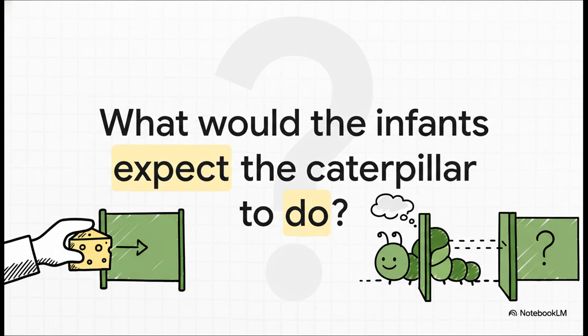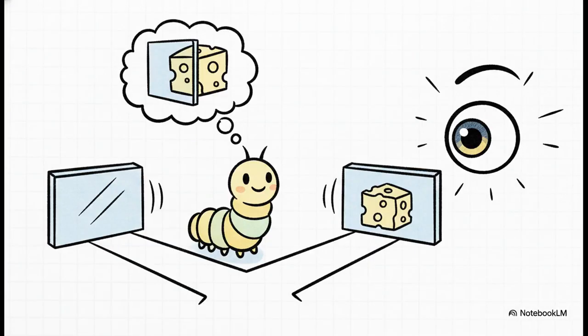This time, the babies saw the hand put the cheese behind the right screen. But, and here's the crucial twist, the caterpillar only showed up after the food was already hidden. It didn't see the switch. So the big question is, what would the babies expect the caterpillar to do? Would they expect it to go where the cheese actually is, or to where the caterpillar thinks it is? The results were just remarkable.